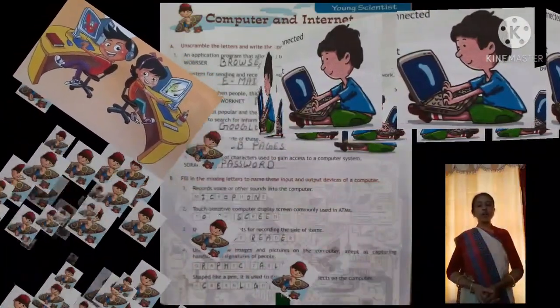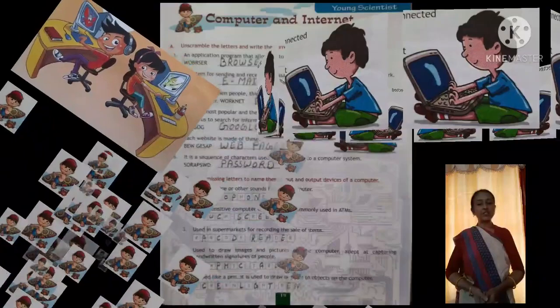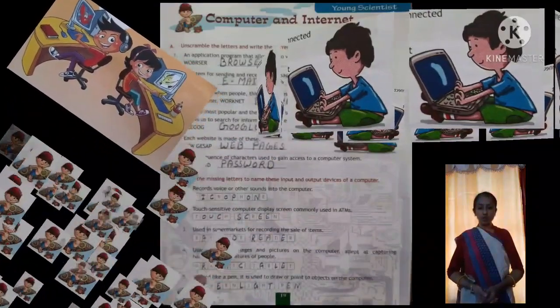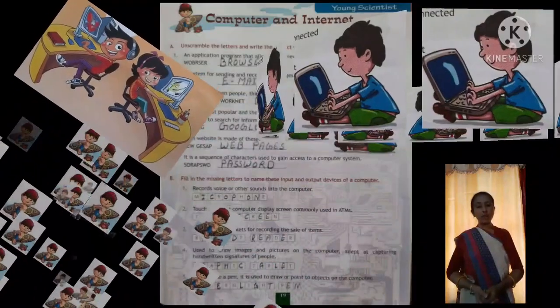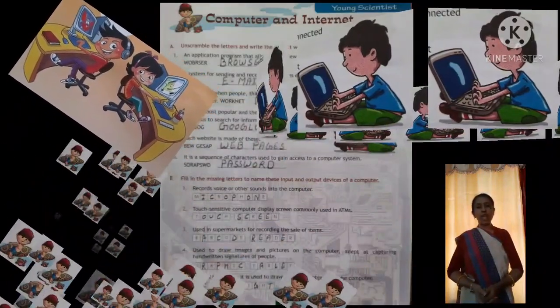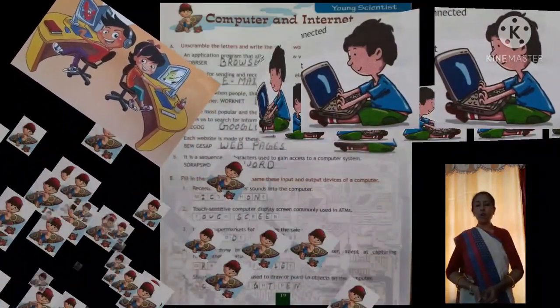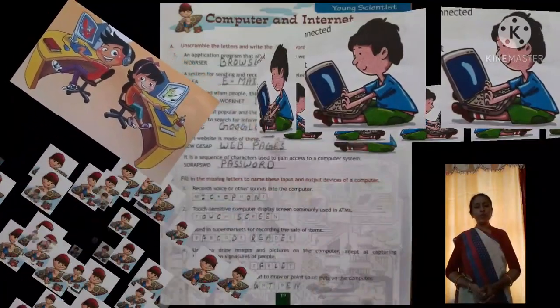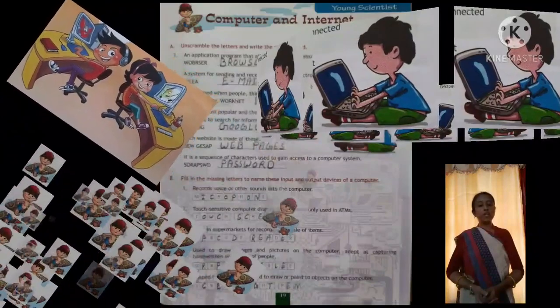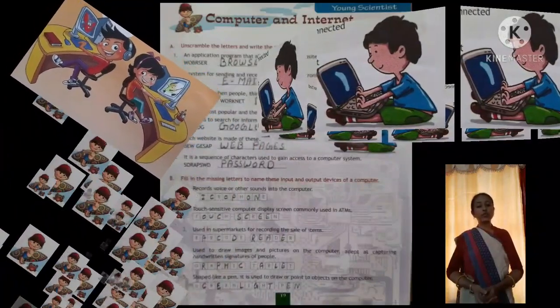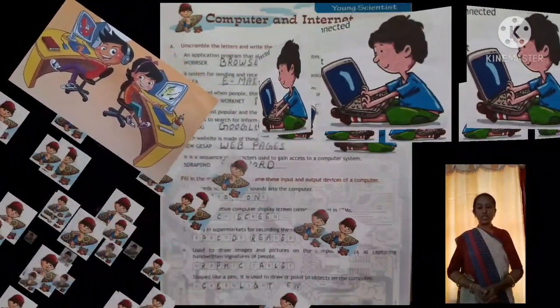Then here, unscramble the letters and write the correct word. So there are some scrambled words written here, and we have to unscramble them and form a meaningful word. Okay, the first one is an application program that allows us to view websites on the internet.